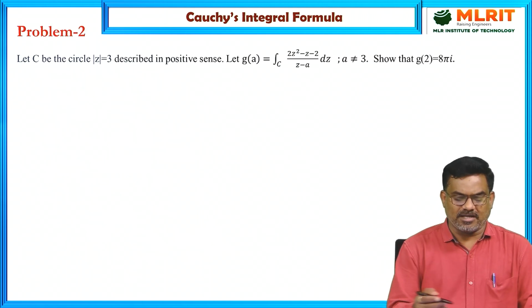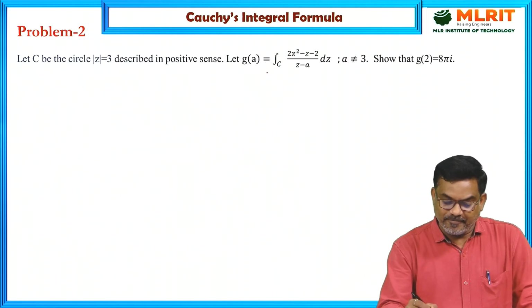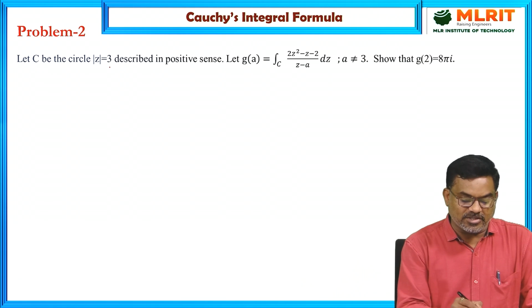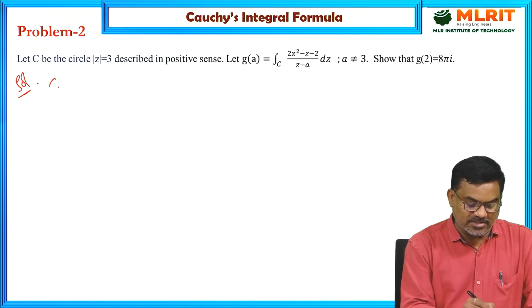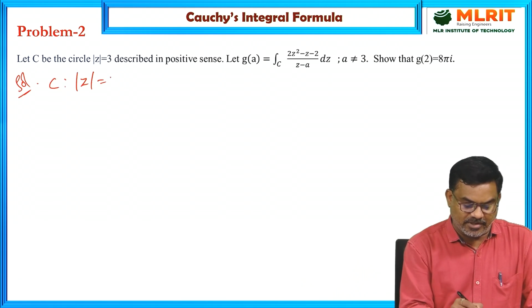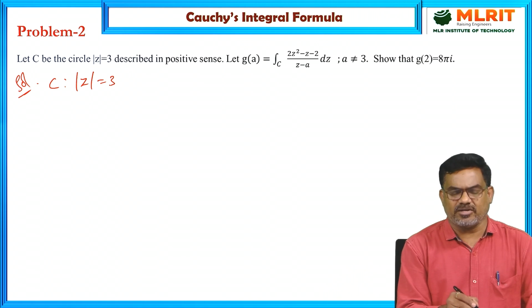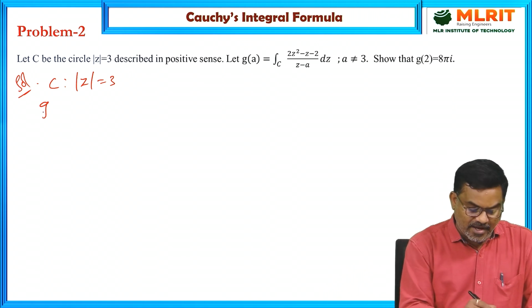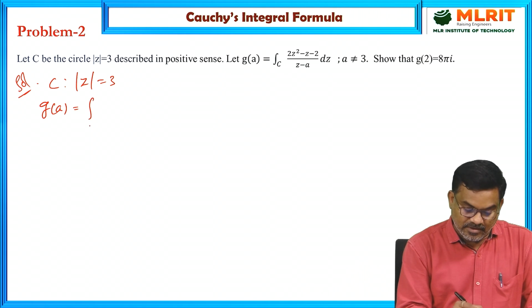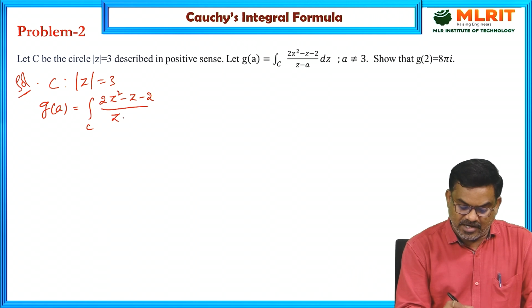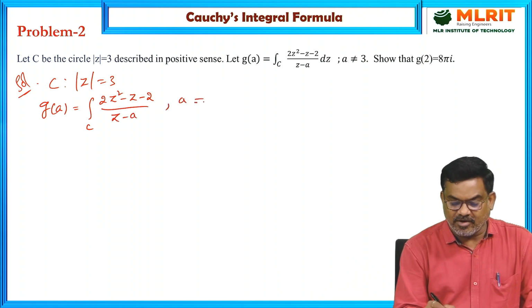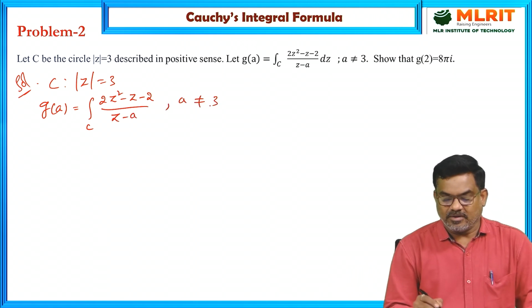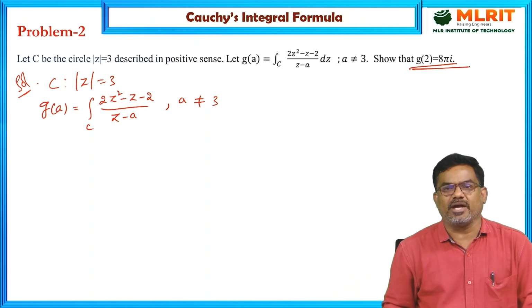Similarly, let us consider another problem. Here, let C be the circle |z| = 3. So the circle C is |z| = 3, a circle with center at origin and radius equal to 3, described in the positive sense. Let g(a) equal the line integral along C of (2z² − z − 2)/(z − a) dz, where |a| ≠ 3. Now show that g(2) = 8πi.